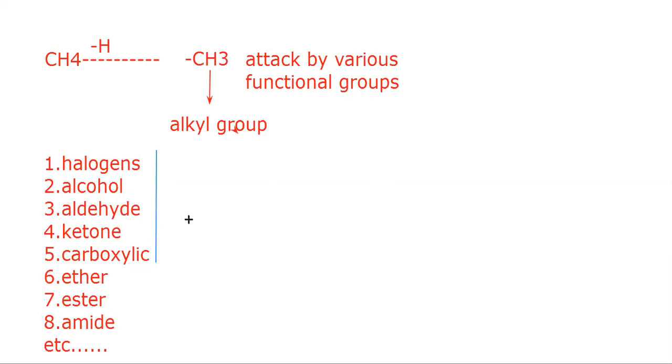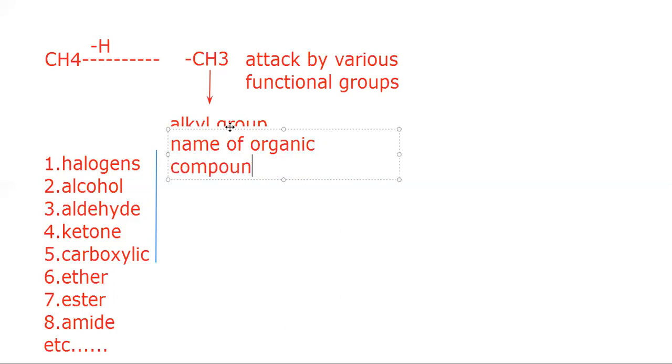So now let us see how these hydrocarbons will be named when they are attached by the given functional group. Let us write one heading there, that is name of organic compound.